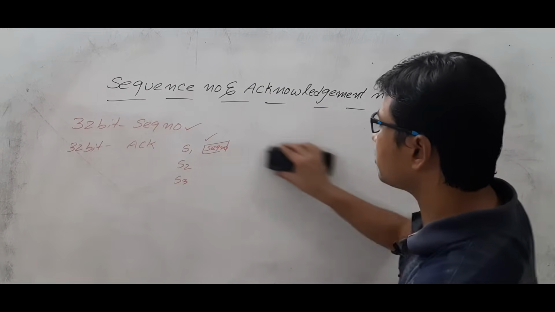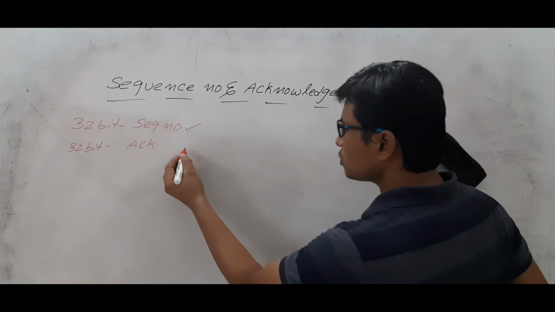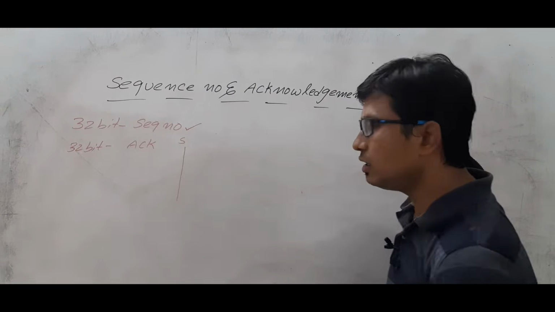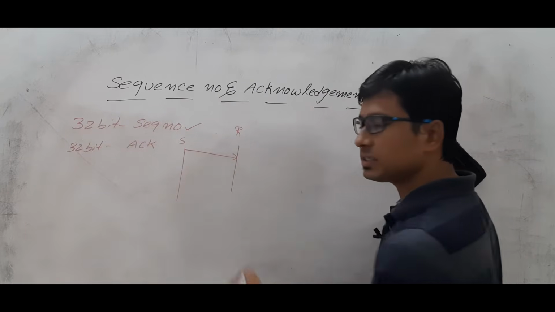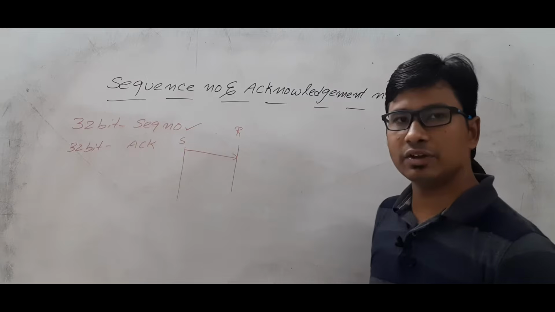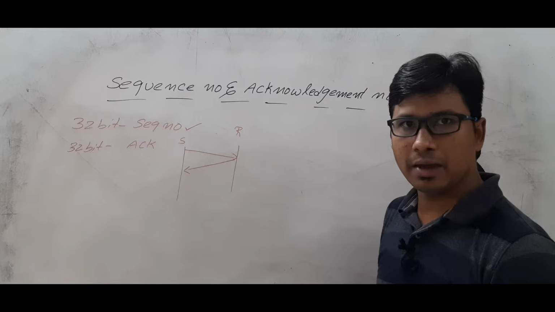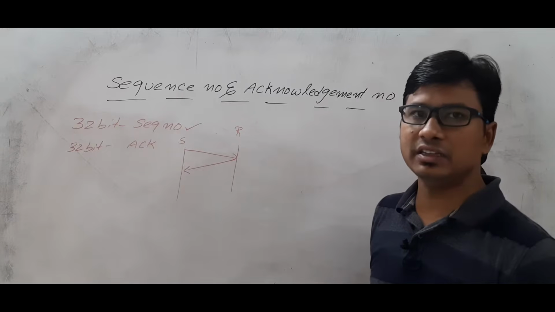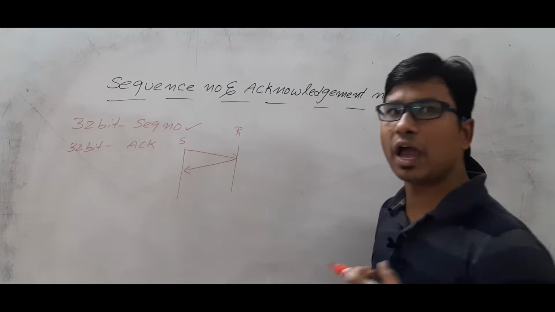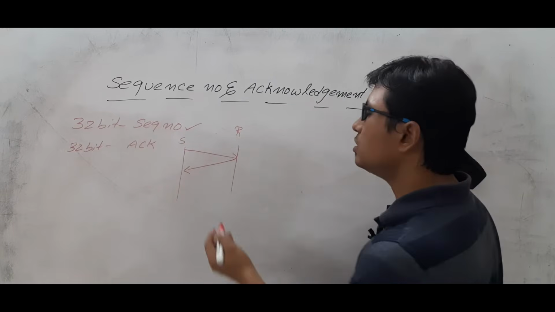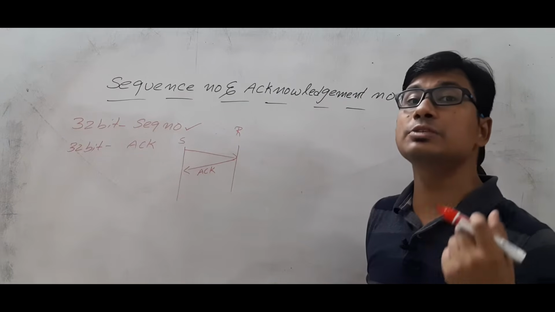Now what is the purpose of acknowledgement? Whenever the source sends information to the receiver, if the receiver receives this information correctly, then what does the receiver have to do? The receiver has to send an acknowledgement. Am I right? When the receiver is sending the acknowledgement, it also should have a number. Am I right or wrong? So it will be useful to identify the acknowledgement uniquely.